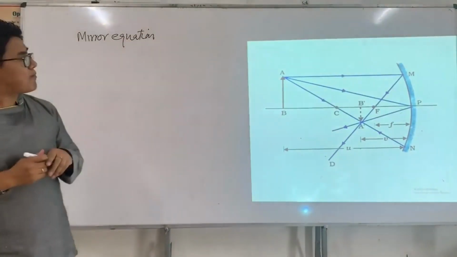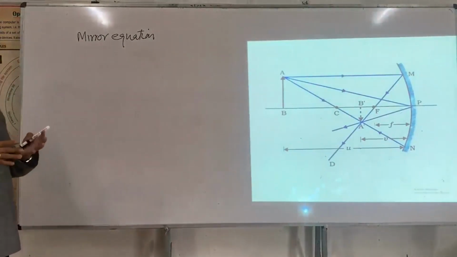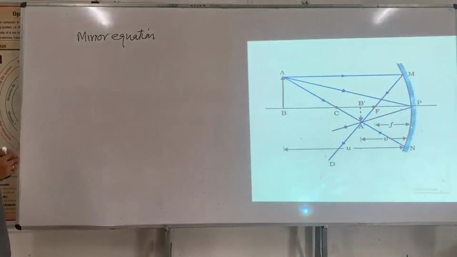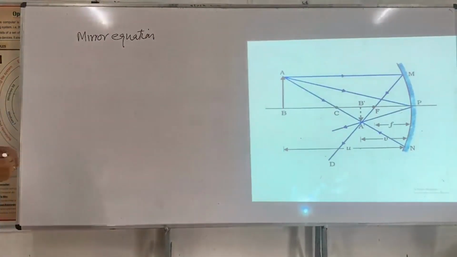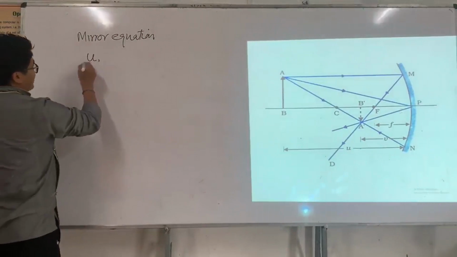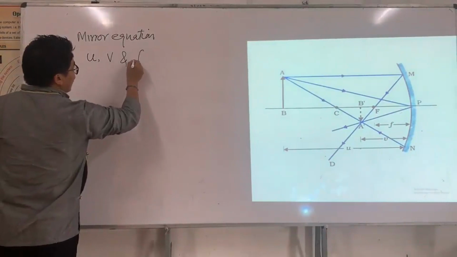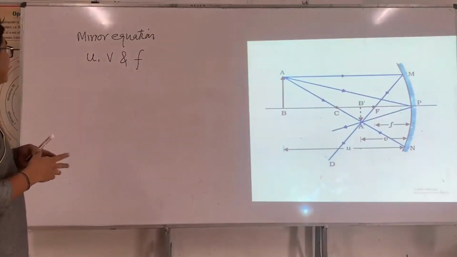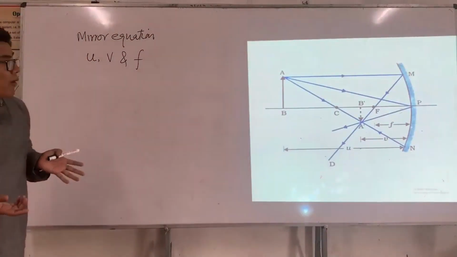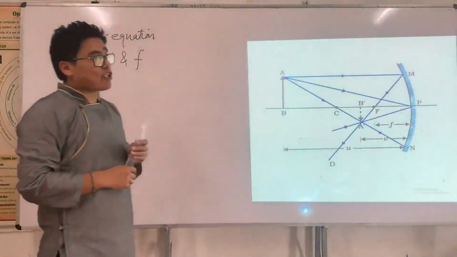So we are going to derive the mirror equation, and this equation helps us to understand the nature of image formation. A mirror equation is a mathematical equation which gives a relation between object distance, image distance, and focal length. Now I would like to derive the mirror equation. I will use this ray diagram to derive it.